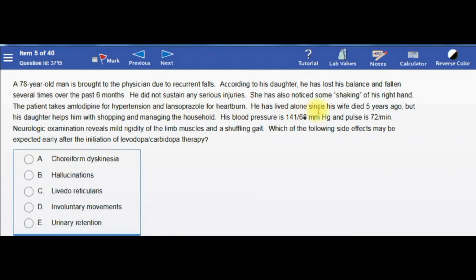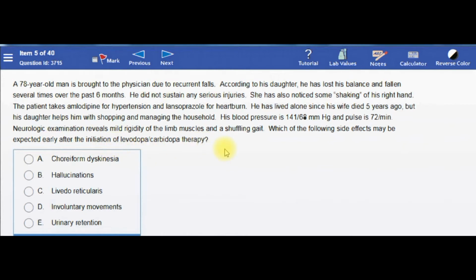He has lived alone since his wife died 5 years ago, but his daughter helps him with shopping and managing the household. Blood pressure is 140 over 68 millimeters of mercury. Pulse is 72 beats per minute. Neurological examination reveals mild rigidity of the limb muscles and shuffling gait. Which of the following side effects may be expected early after initiation of levodopa-carbidopa?